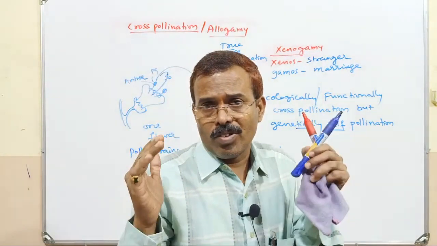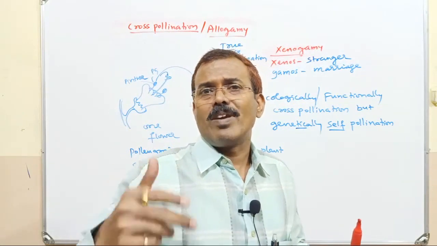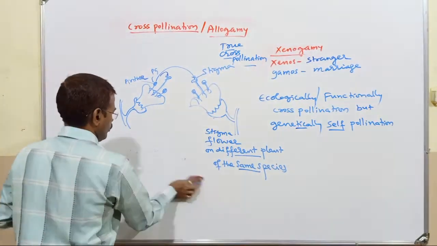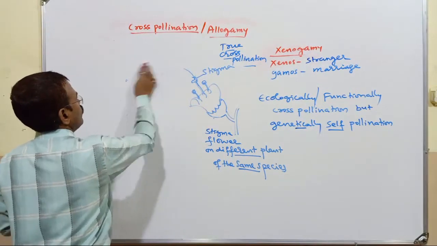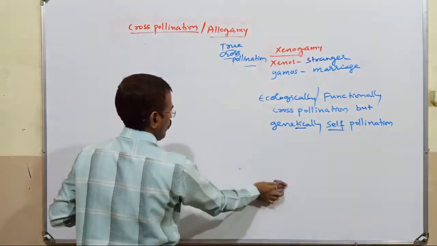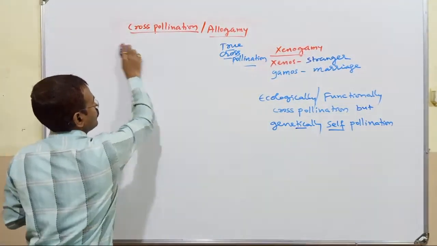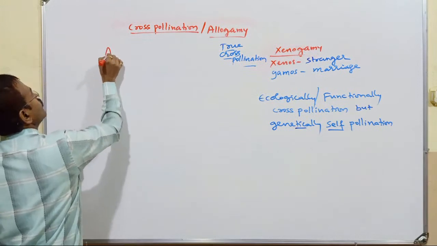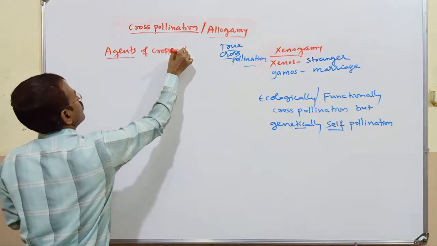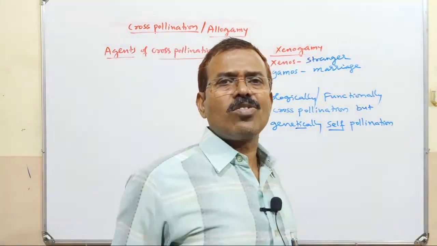But here, xenogamy is dependent on external agents. To effect the cross-pollination, it has to be dependent on these external agents. Agents of cross-pollination or agencies of cross-pollination.